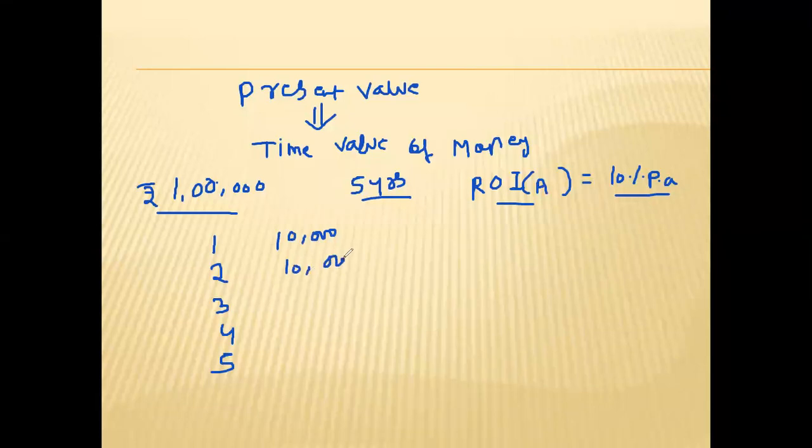Like that you will get 10,000 every year. Fourth year also you will get 10,000 interest, and in fifth year also you will get 10,000 interest.